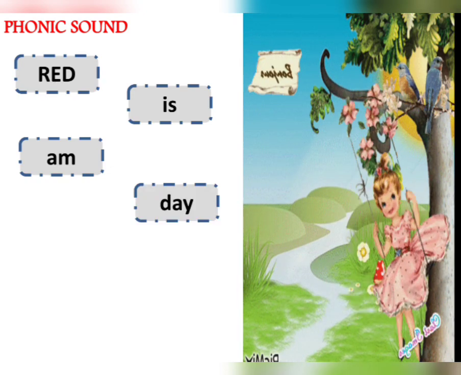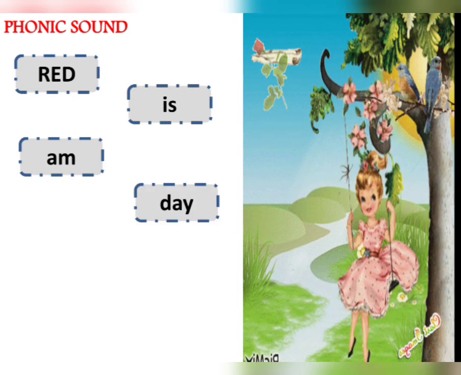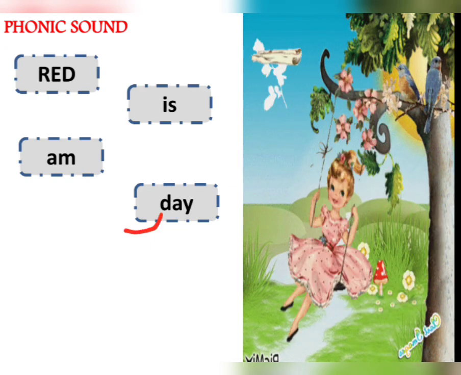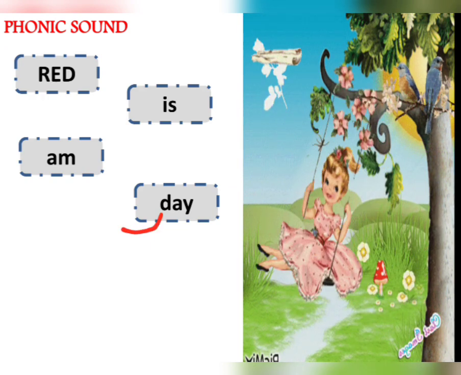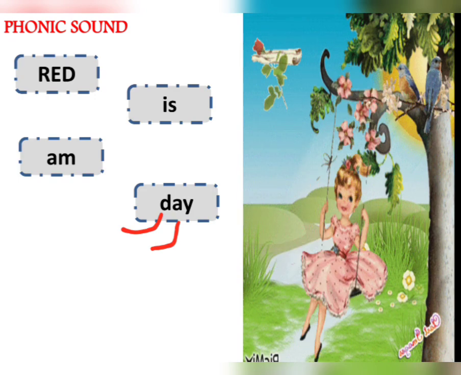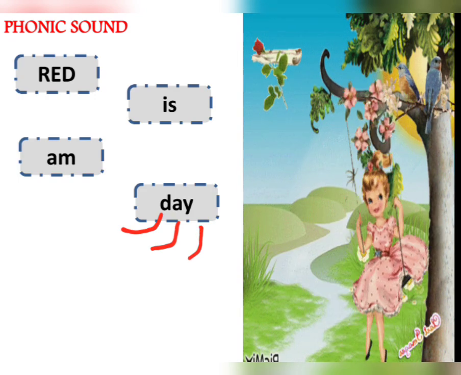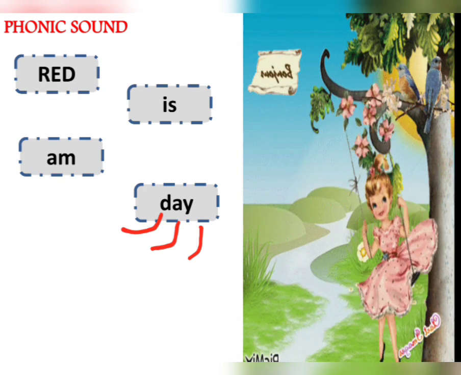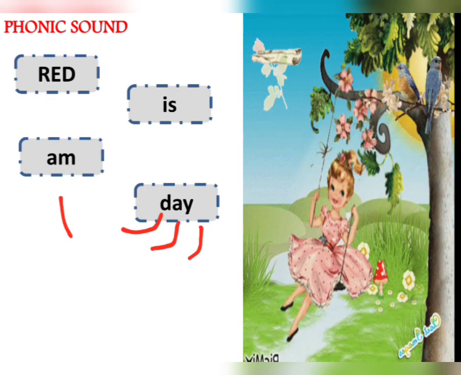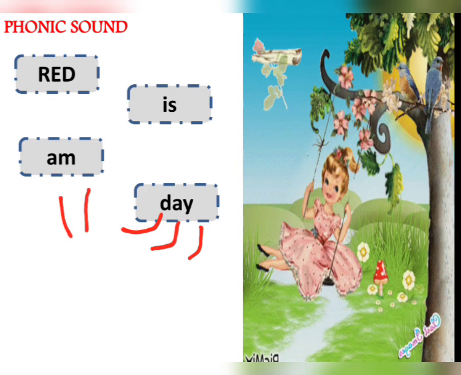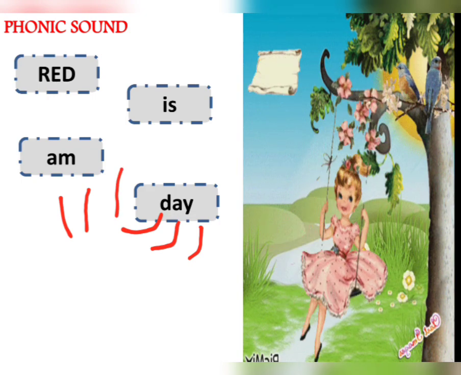The next word we have here is day, d, a, y, day. I repeat, d, a, y, day.